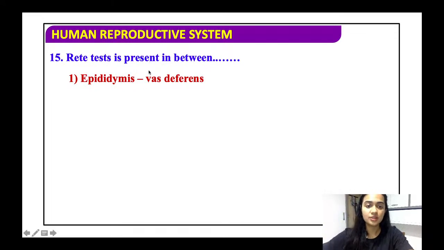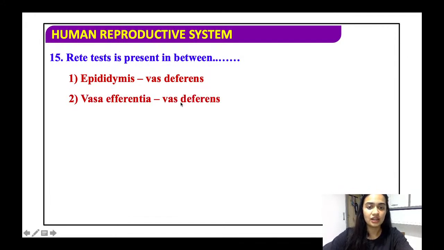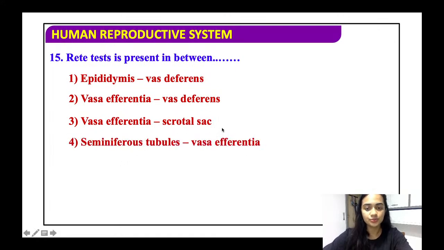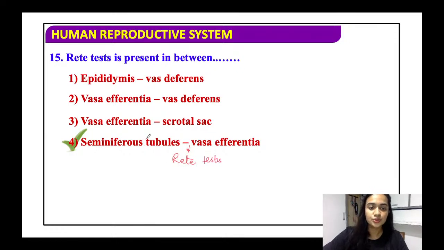Retitestis is present between epididymis and vas deferens, vas efferentia and vas deferens, vas efferentia and the scrotal sac, seminiferous tubules and vas efferentia. So I'll just give you a hint. Retitestis is basically in the posterior, or it is situated behind the testes. And the right answer is it is between the seminiferous tubules and the vas efferentia. तो बेसिकली सेमिनिफेरस ट्यूब्यूल एंड वास एफ्रेंशिया के बीच में रेटिटेस्टिस एक मीडियम है, ठीक है। रेटिटेस्टिस हेल्प करता है कि सेमिनिफेरस ट्यूब्यूल से सारा कंटेंट वास एफ्रेंशिया में फ्लो हो सके।